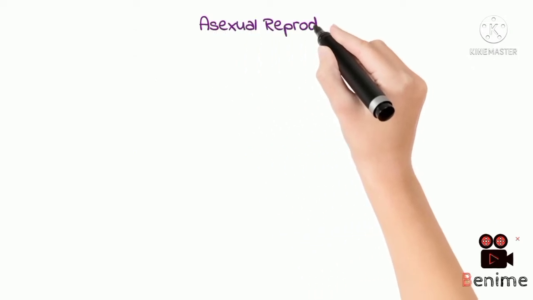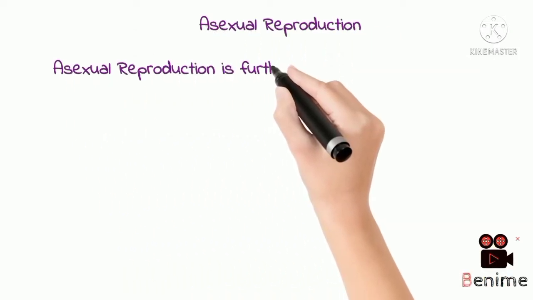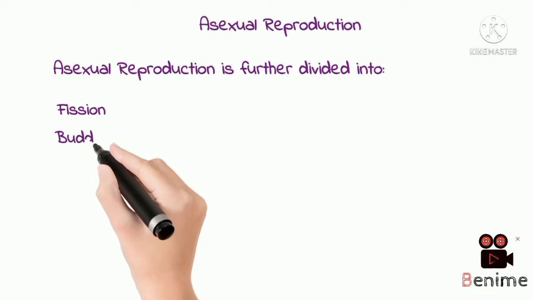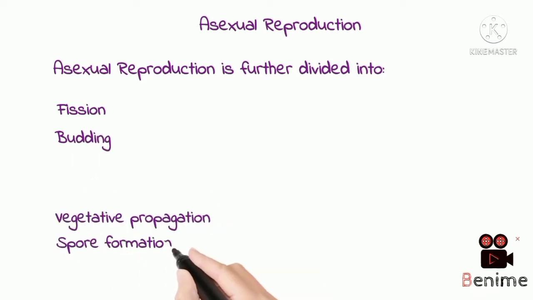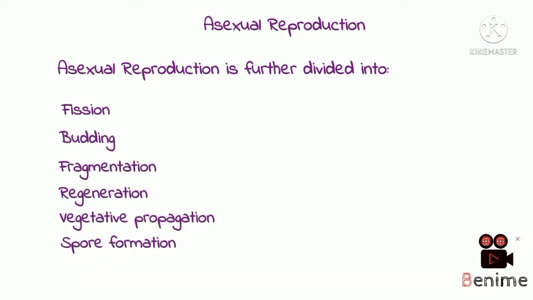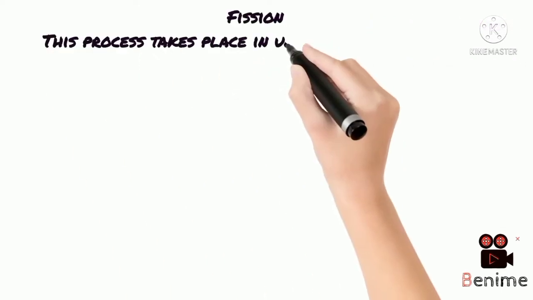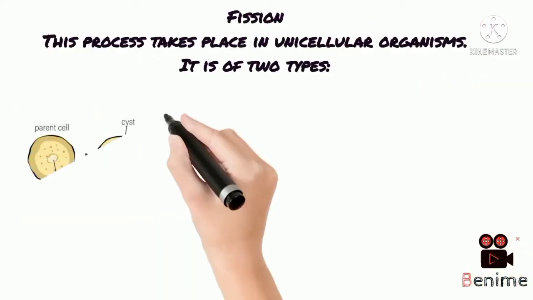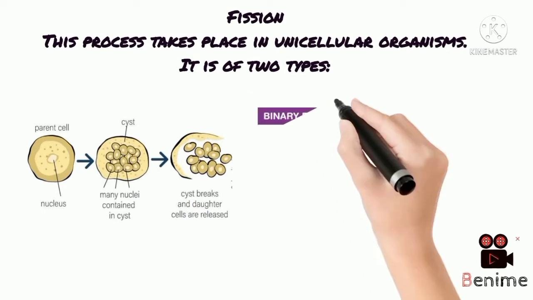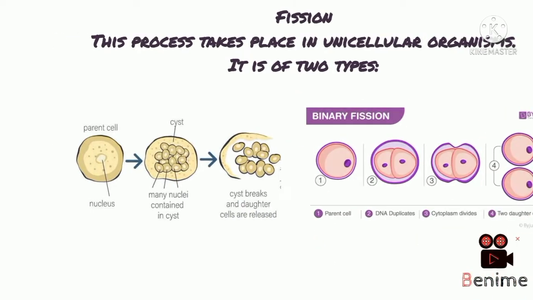Asexual reproduction is further divided into fission, budding, fragmentation, regeneration, vegetative propagation, and spore formation. Fission. This process takes place in unicellular organisms. It is of two types. The diagrams are given below.